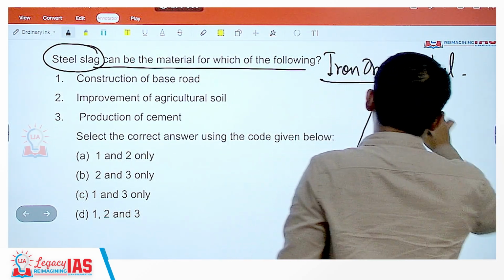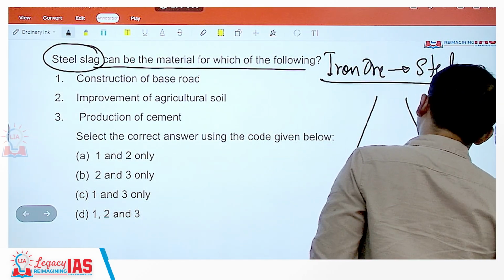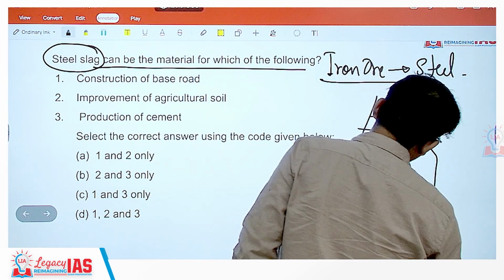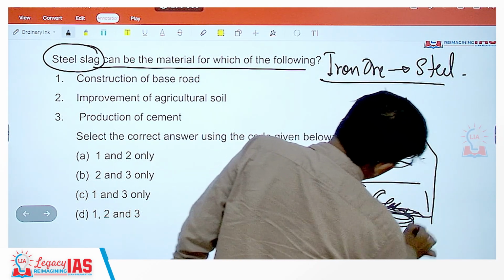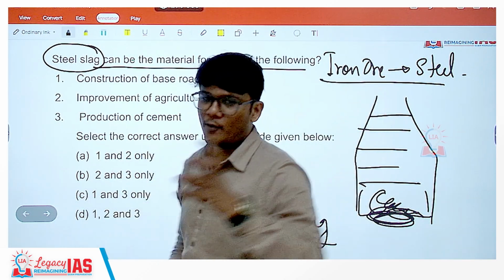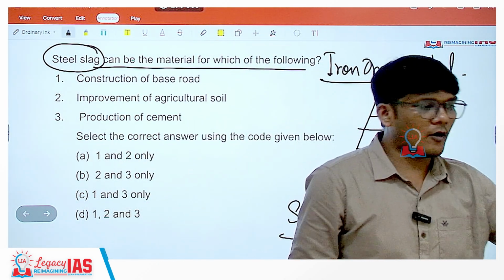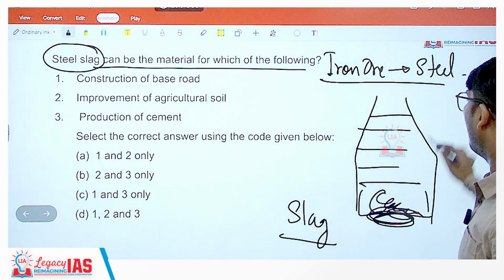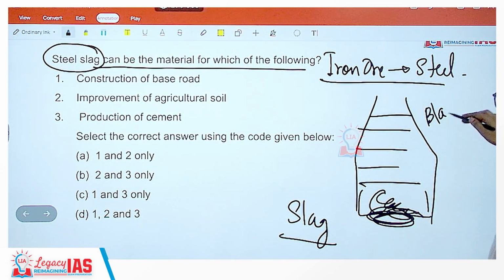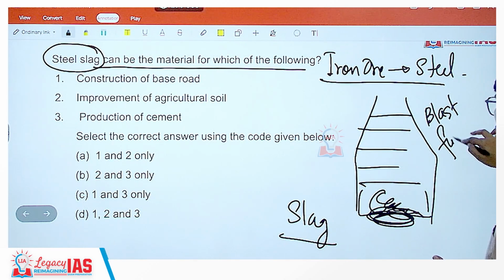It is done through a blast furnace at different temperatures and all. Iron ore is there, and at the bottom a lot of slag is left. So when steel is extracted from iron ore, the remaining byproduct is the slag. Slag is a byproduct in the extraction of steel from iron ore in the blast furnace.